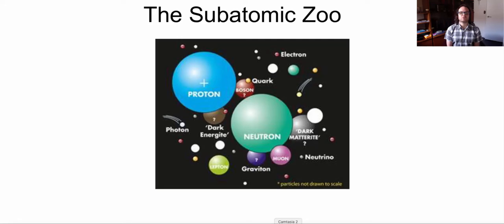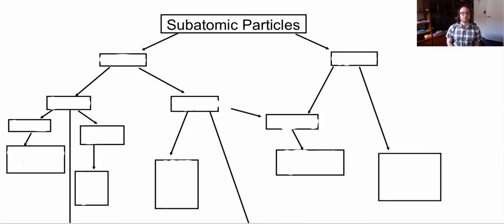In this video, we are going to review the subatomic view of particles as well as explore what quarks are and why quarks are so important. So let's start off with a little review of subatomic particles. Once we learn more about quarks, this chart will be revisited later in the video. But let's start off with what we know.